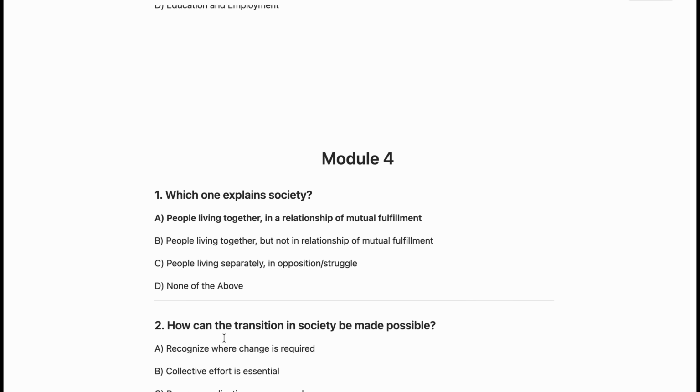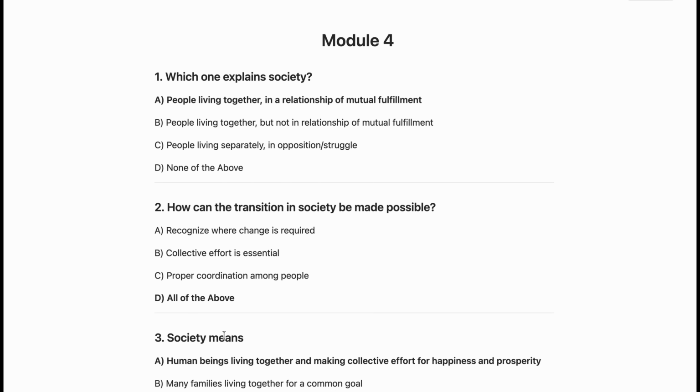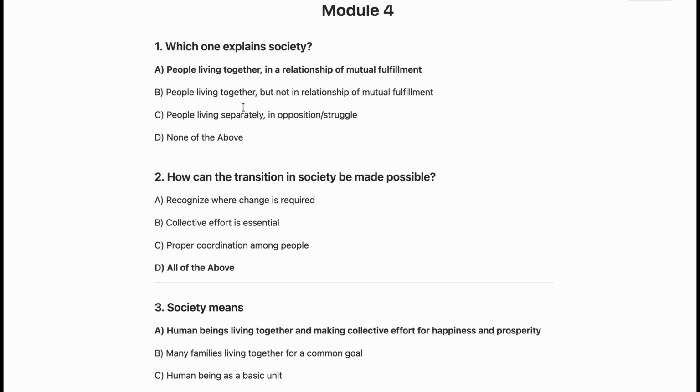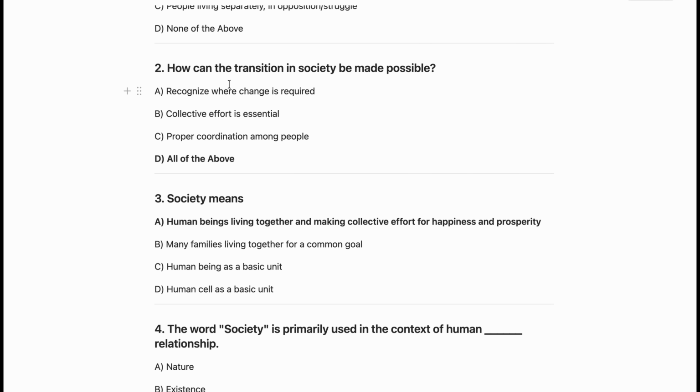Now we are moving towards next module, which is module 4. So our first question is which one explains society? People living together in a relationship of mutual fulfillment. So A is the correct answer. Now how can the transition in society be made possible? So by recognize where change is required, collective effort is essential, proper coordination among people. So by reading we can easily understand all of the above is the correct answer.